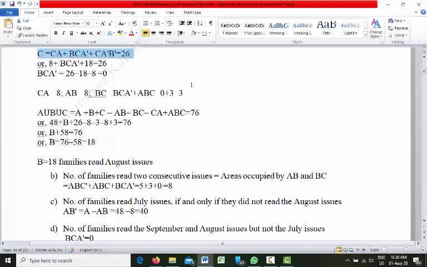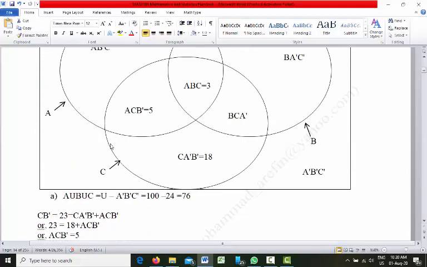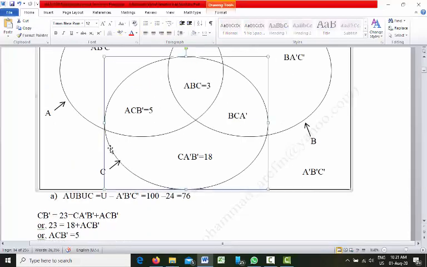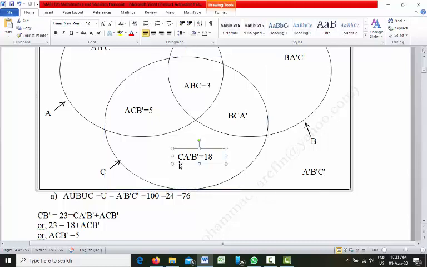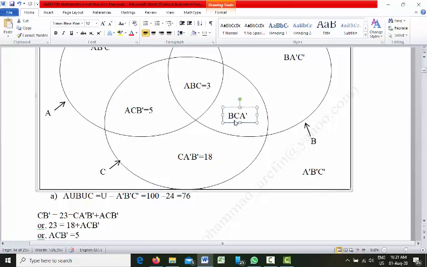So C means this circle. C means CA prime B prime plus BCA prime plus the remaining portion.